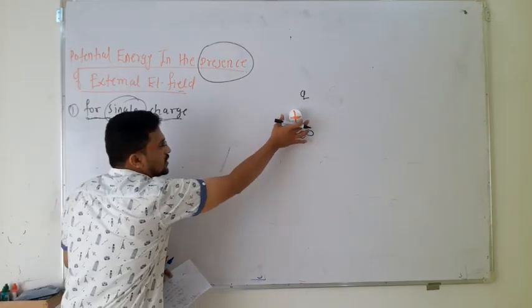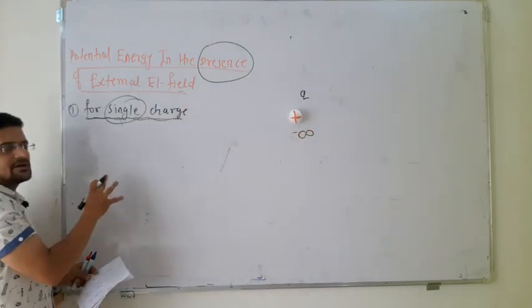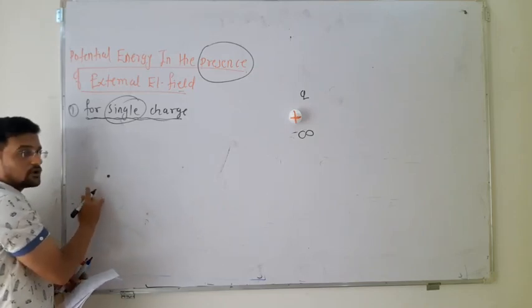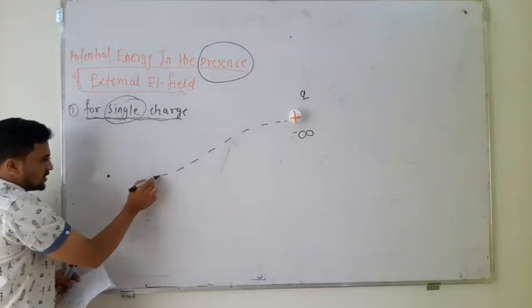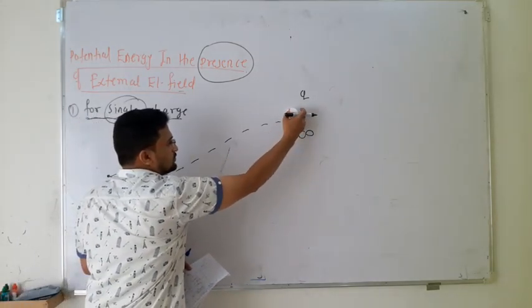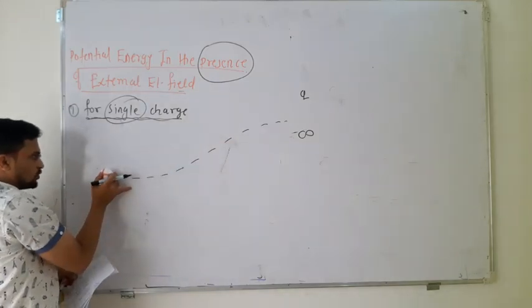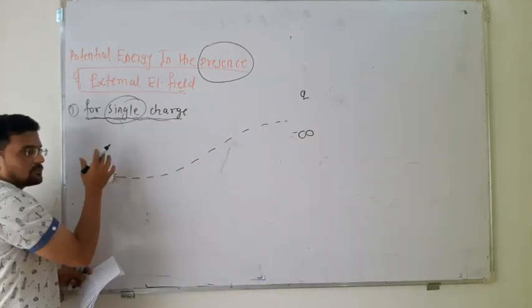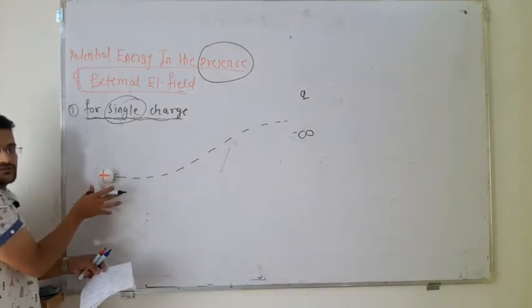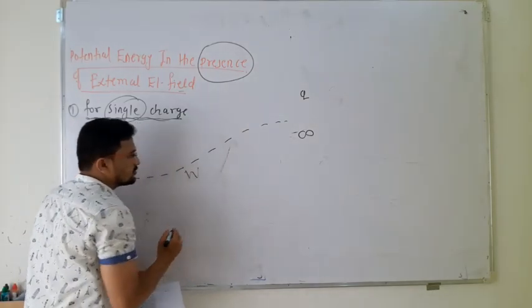So in that electric field you have to bring this charge q and place it at an arbitrary position. I will mention here, this is the position; you have to bring this charge from here and place it over here. I will slowly bring this charge and place it over here. There is an electric field present, so that electric field applies a force on this charge, and against that force you have to do work, and that work done is nothing but this itself.